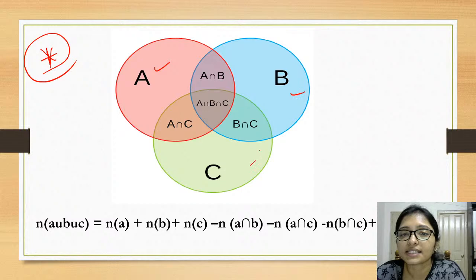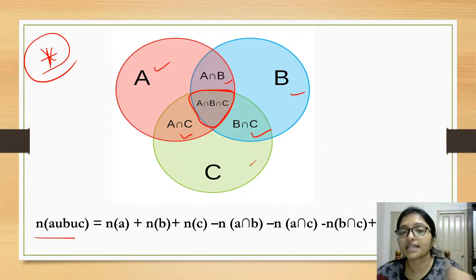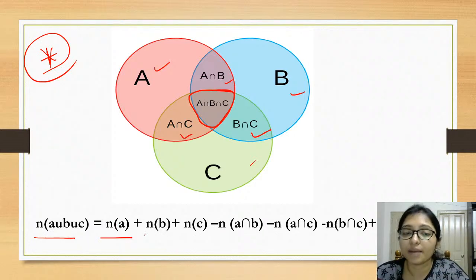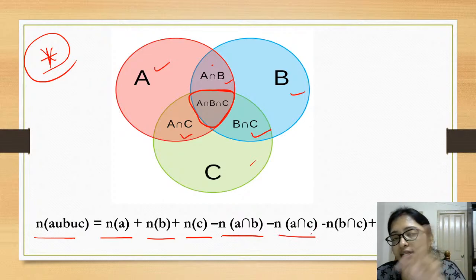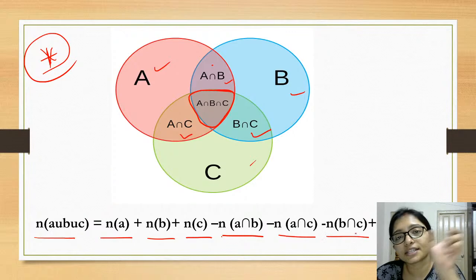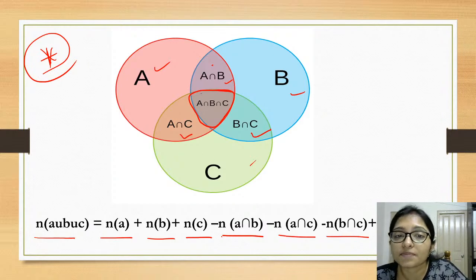This is A, B and C. This one is A intersection B, A intersection C and B intersection C. This area is A intersection B intersection C. So when you are taking three different sets, it will be number of A plus number of B plus number of C minus number of A intersection B, because you are always counting two times, then minus A intersection C, then minus B intersection C. When you subtract everything, you are also subtracting the central part.